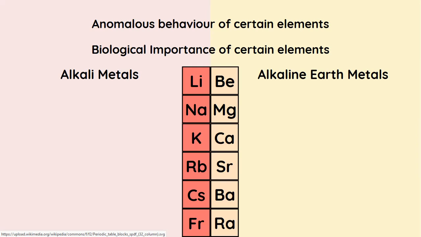If I talk about anomalous behavior, it is noticed that lithium shows similarity in properties to that of the adjacent group. So, for example, lithium shows similarity with magnesium. Beryllium will show it with aluminium, and that particular thing is called a diagonal relationship. So we'll be learning about that in detail at a later point in this chapter.